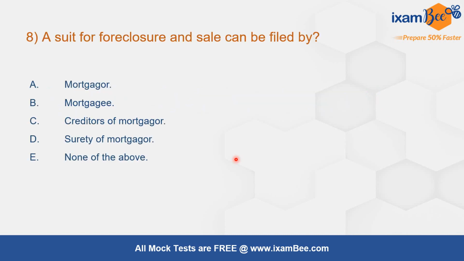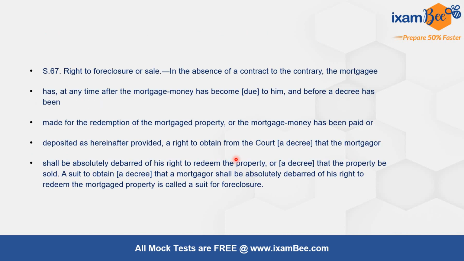Question number 8. A suit for foreclosure and sale can be filed by. The correct answer is mortgagee. Section 67 talks about the right to foreclosure or sale. In the absence of a contract to the contrary, the mortgagee has, at any time after the mortgage money has become due to him and before a decree has been made for the redemption of the mortgaged property or the mortgage money has been paid or deposited, a right to obtain from the court a decree that the mortgagor shall be absolutely debarred of his right to redeem the property, or a decree that the property be sold.